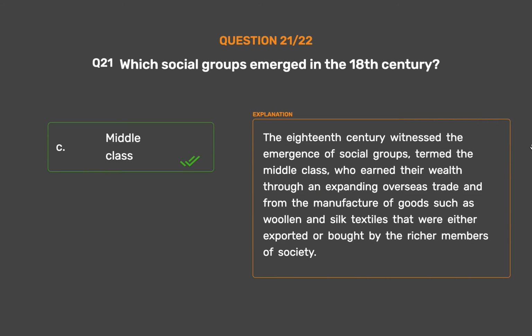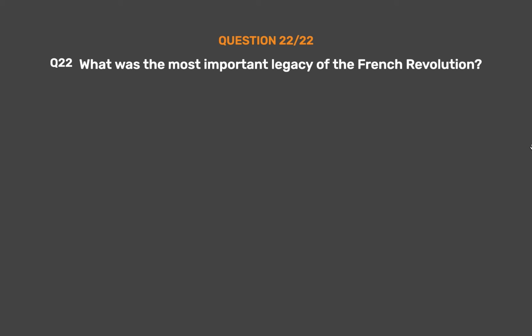Middle class. The 18th century witnessed the emergence of social groups, termed the middle class, who earned their wealth through an expanding overseas trade and from the manufacture of goods such as woolen and silk textiles that were either exported or bought by the richer members of society. Question number 22. What was the most important legacy of the French Revolution?